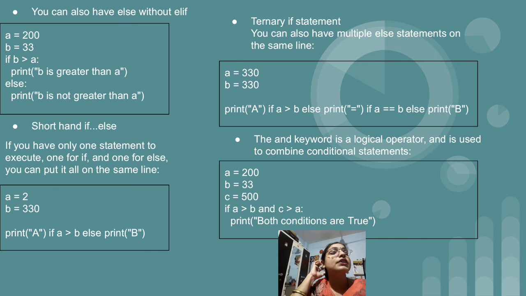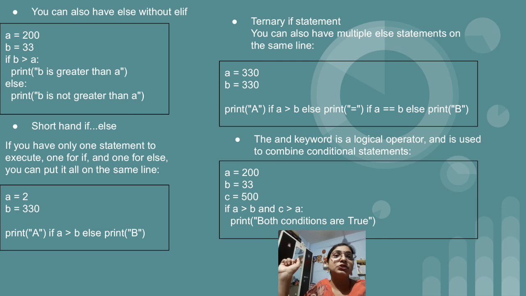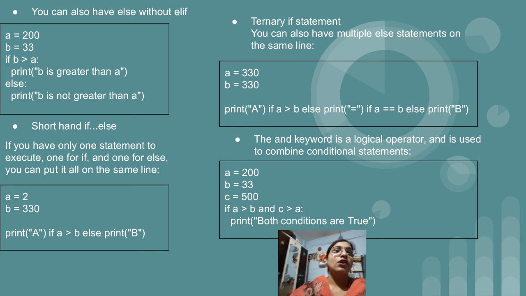After that we are having the ternary if statement. Ternary means, now here we have written shorthand if else. So ternary if else is similar to the if elif else statement which we have seen, that is, if we are having a condition, elif we are having a condition. If both the conditions of if and elif are false, then the part which is present inside else will get executed. The same if elif else statement we can write with the help of the ternary if statement. So with the help of the ternary if statement we can execute more than 3 statements to be printed according to the conditions.